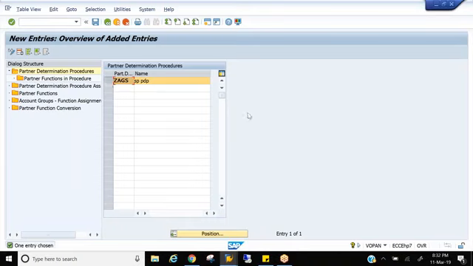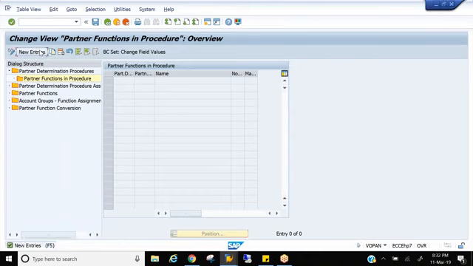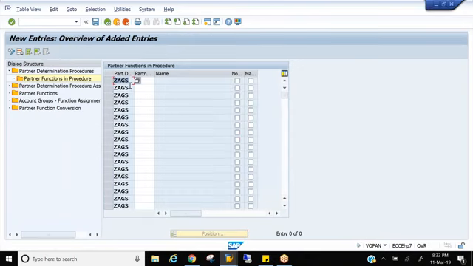How do I do that? For that, you need to select this and click on partner functions in procedure. What we are trying to do now is put partner functions in the procedure. Double click, go to new entries. This is the folder, the PDP. Now put partner functions: sold to party, ship to party, bill to party, and payer.